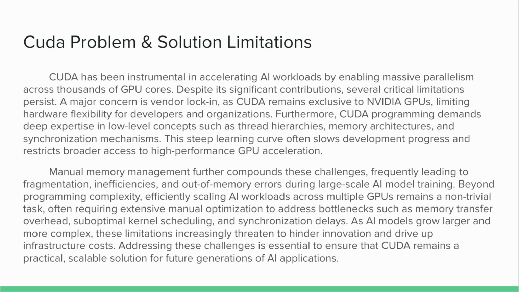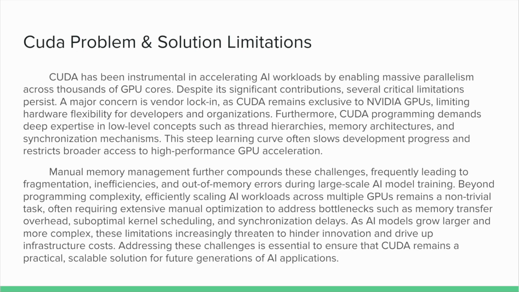While CUDA has been critical for accelerating AI workloads by enabling massive GPU parallelism, it also comes with important limitations. One major issue is vendor lock-in. CUDA only runs on NVIDIA GPUs, limiting hardware choices for developers and organizations. Another big challenge is that CUDA programming requires deep knowledge of low-level GPU operations like thread hierarchies, memory structures, and synchronization. This steep learning curve can slow development and restrict access to high-performance computing.